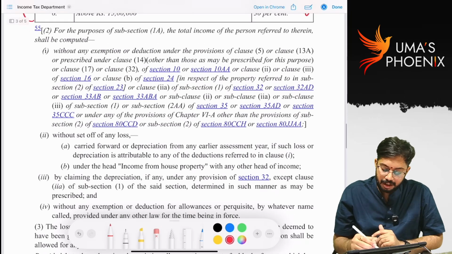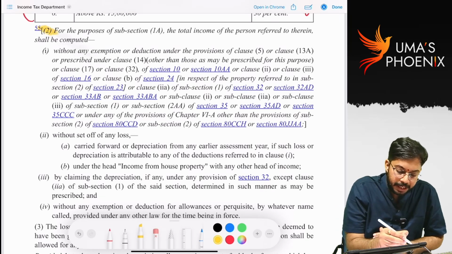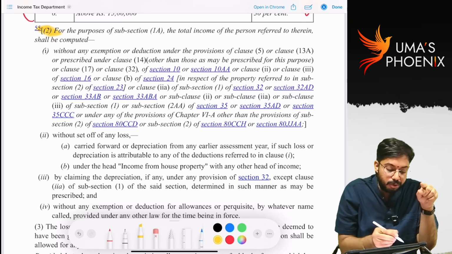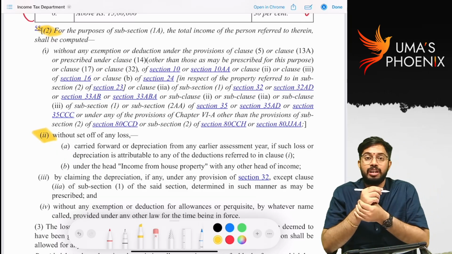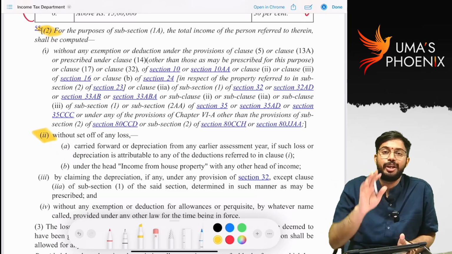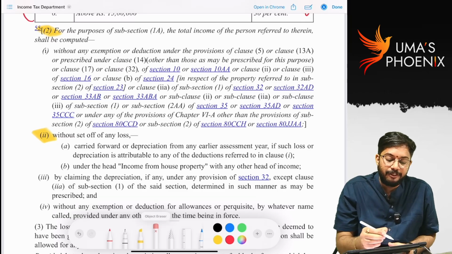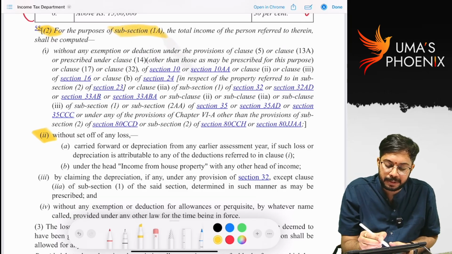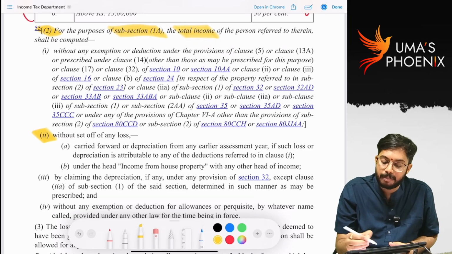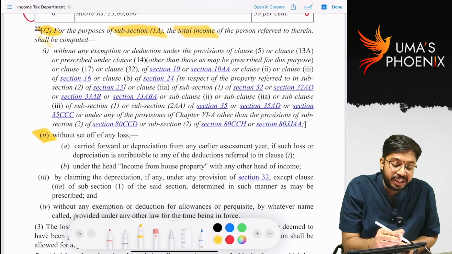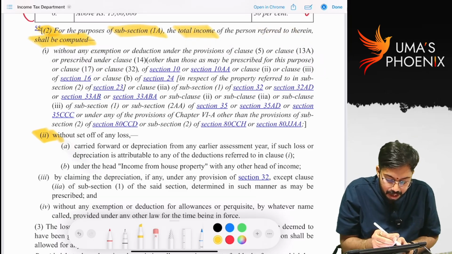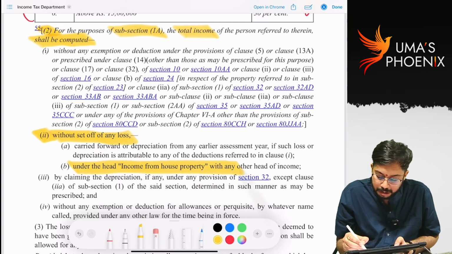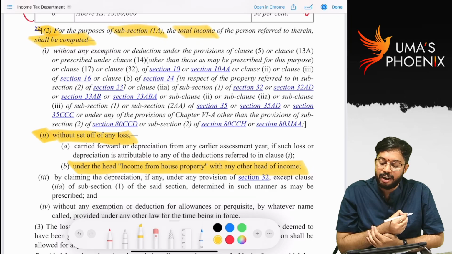So this is 115BAC subsection 2. As per 115BAC subsection 2, clause 2. What does clause 2 say? You have to read the Act like this. For the purpose of section 115BAC subsection 1A, total income of the person referred to therein shall be computed without set off of any loss under the head income from house property with any other head of income.